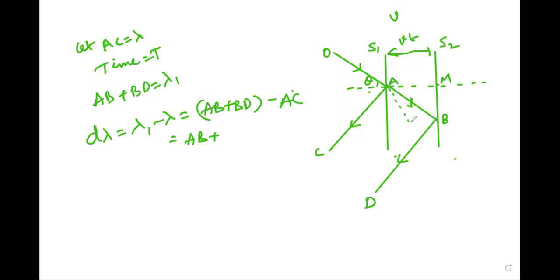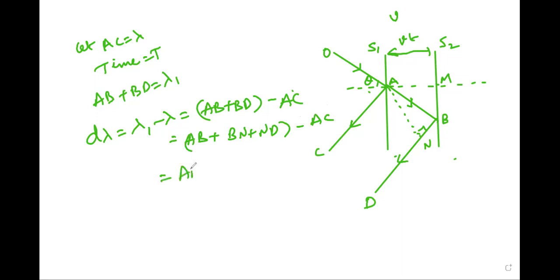So this is a perpendicular line drawn, then AC is equal to DN, where this is N. So BD can be written as BN plus ND, minus AC.